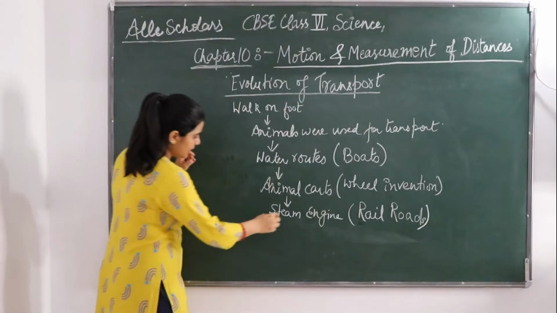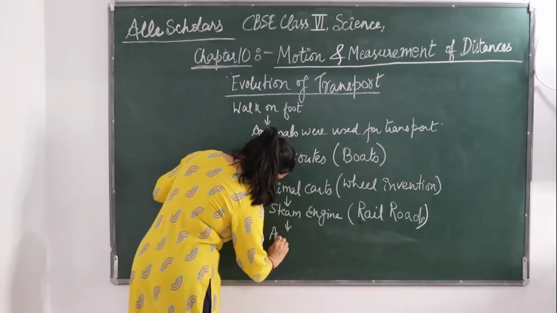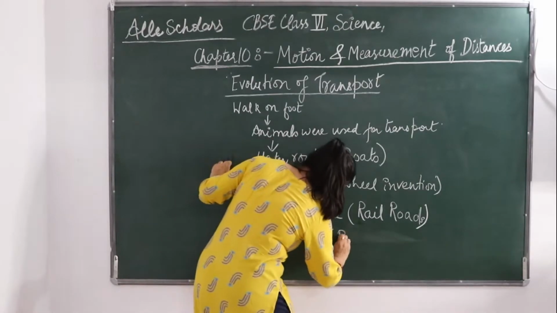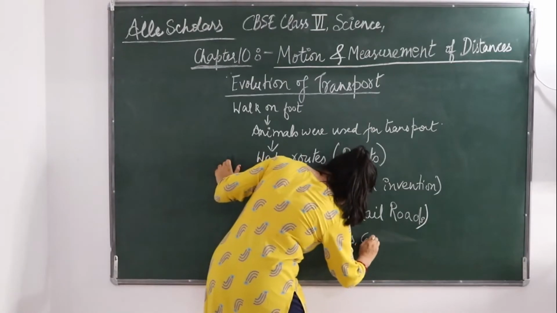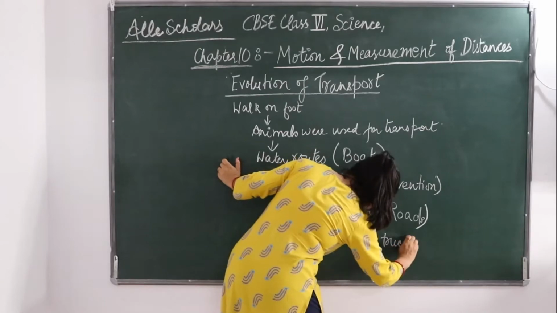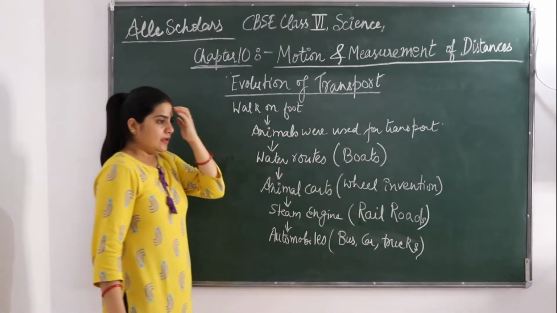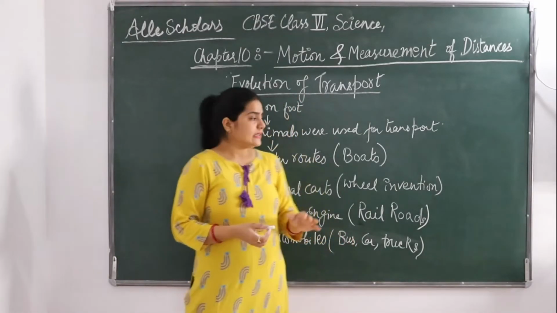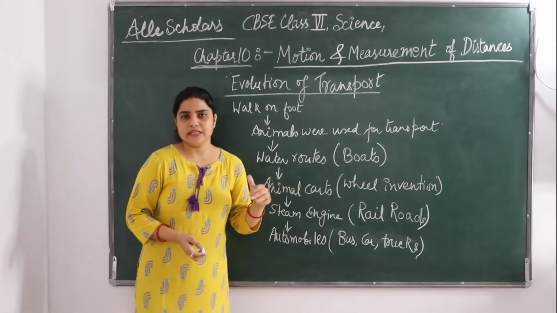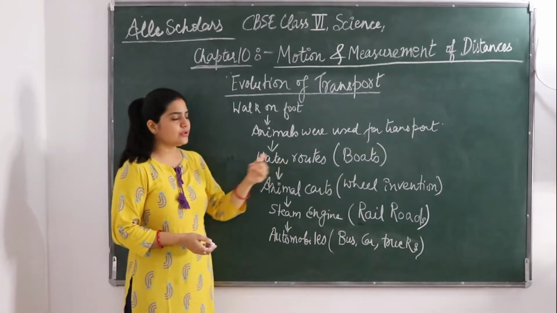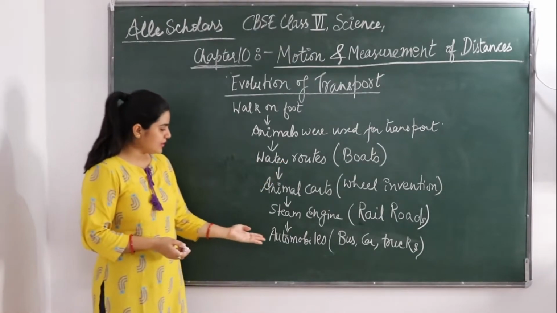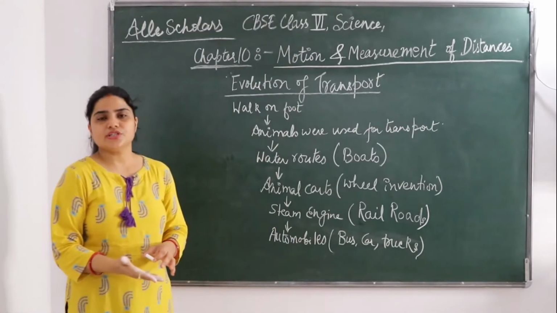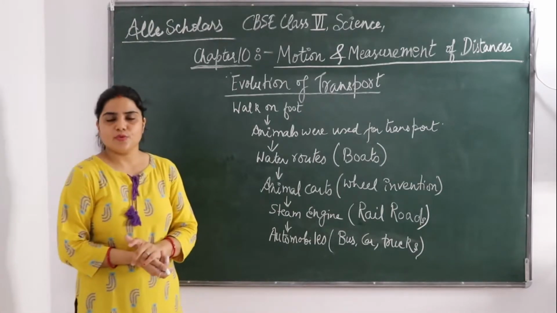When the automobile was invented, on water routes, wooden boats had first been used, but after the invention of automobiles, motor boats and motor ships were used as a means of transport on water.